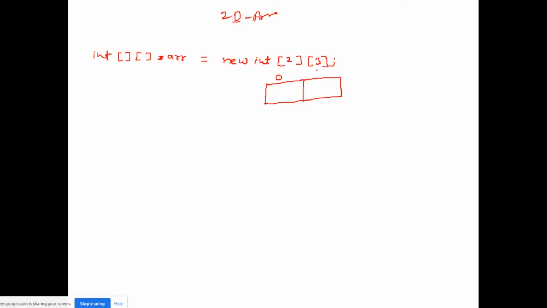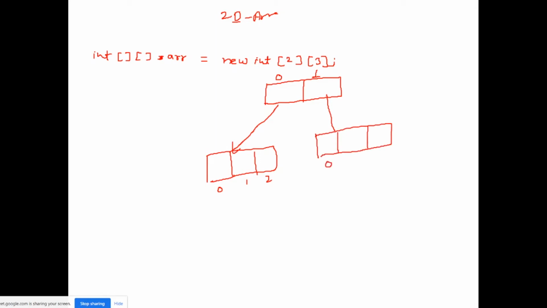Index will be 0 and 1, and for this array there will be 2 arrays of size 3, with indexes 0, 1, 2, here as well 0, 1, 2. So first inside this array you have another array. This says define an array of size 2, and inside this size 2 array there are 3 indexes arrays, right? 2 arrays of 3 indexes, right?